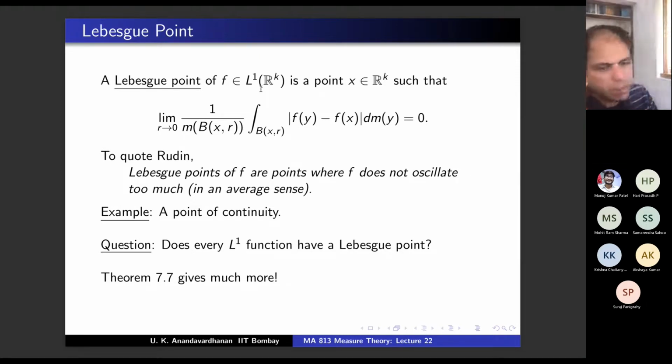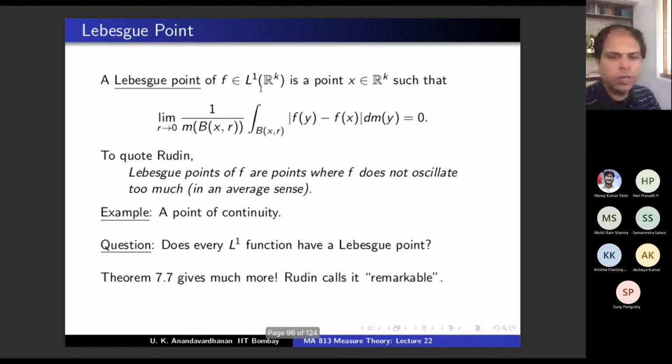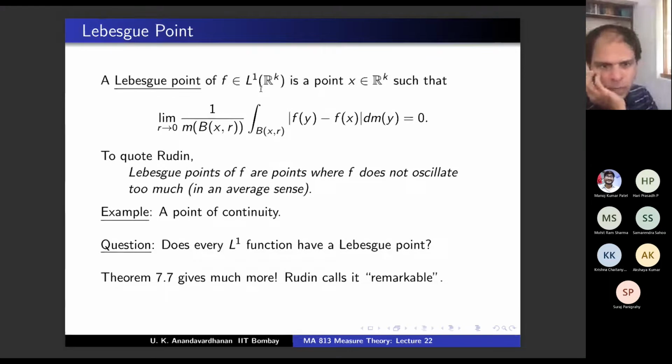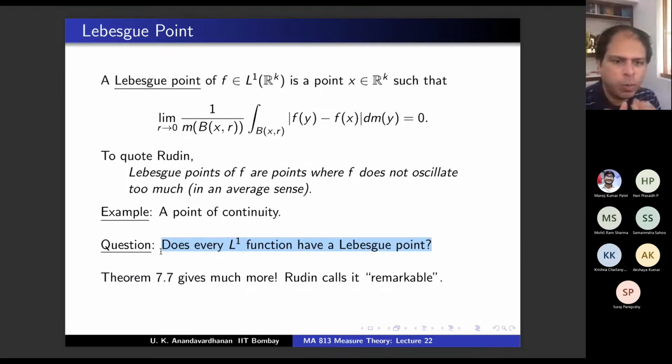Our last theorem is 7.8, so we are nearing the end. 7.7 gives much more. In fact, Rudin calls it remarkable. So what should be the answer, the way I have phrased this question? What should be Theorem 7.7? Every L1 function has at least one Lebesgue point.